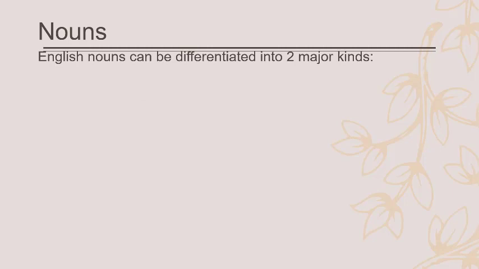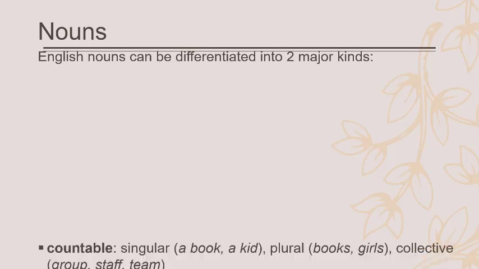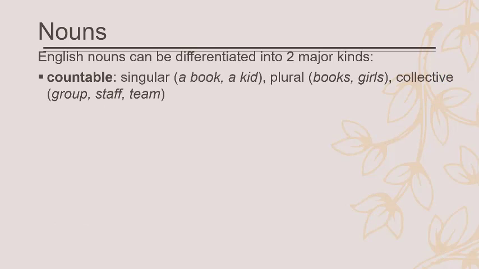English nouns can be differentiated into two major kinds, just like what I just mentioned. There are countable nouns and the other is uncountable nouns. Countable nouns can be singular, a book, a kid. Here we need an article, a book, a kid. Plural, books, girls. We can add s, books and girls, or we need to add es, like match, matches, bus, buses, church, churches.